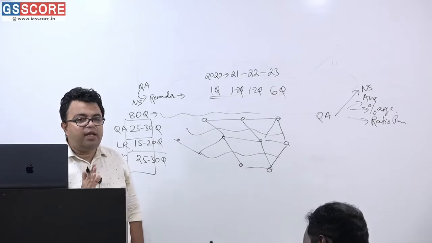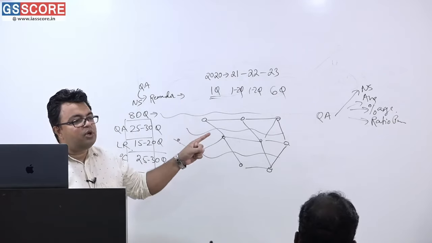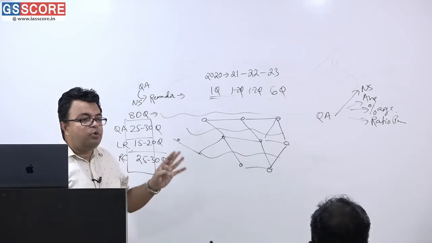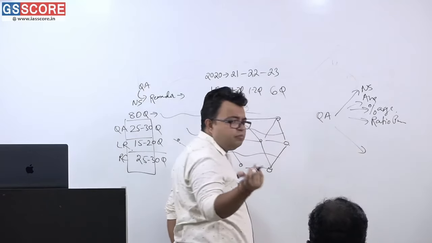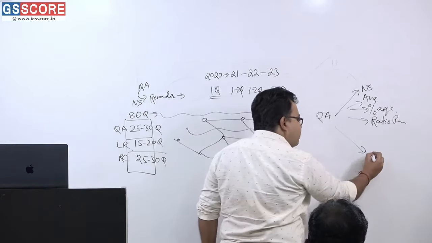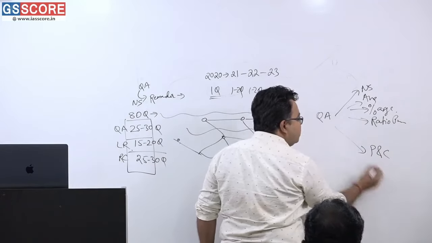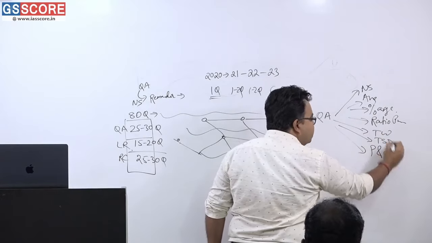And strikingly, what happened in 2023? With respect to these components of quantitative aptitude, we are going to understand the complete scenario. What are the other areas? Permutation combination, time, speed, distance, time and work, and probability.